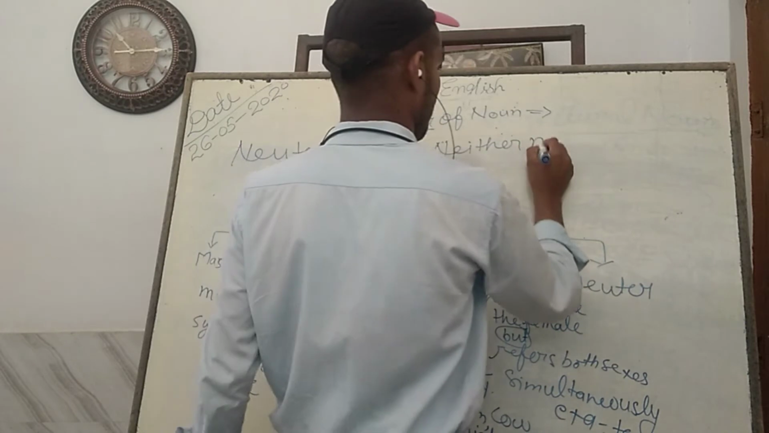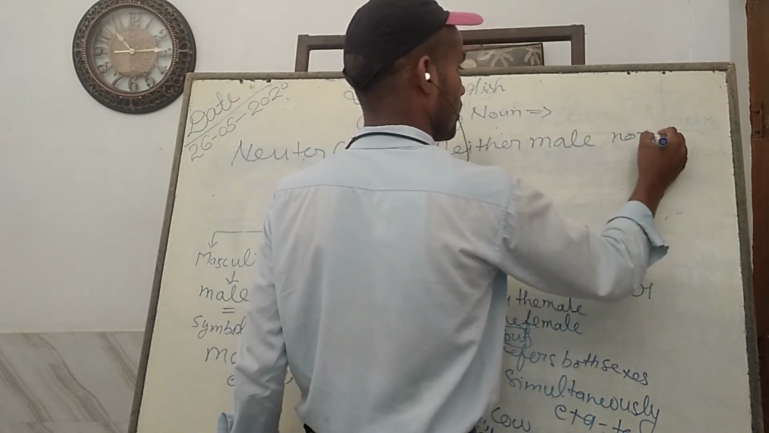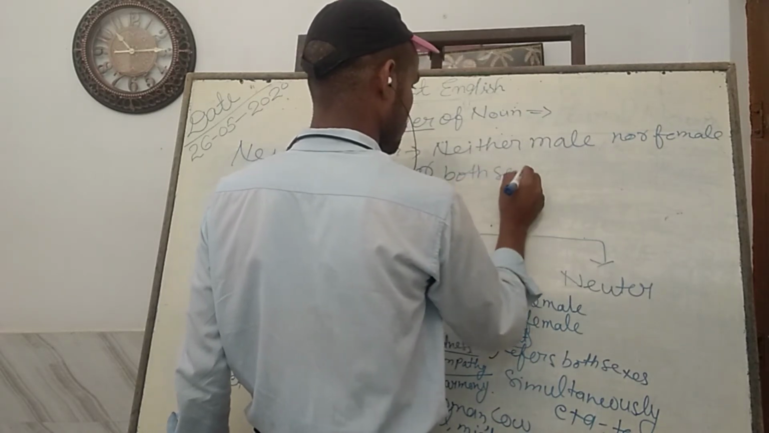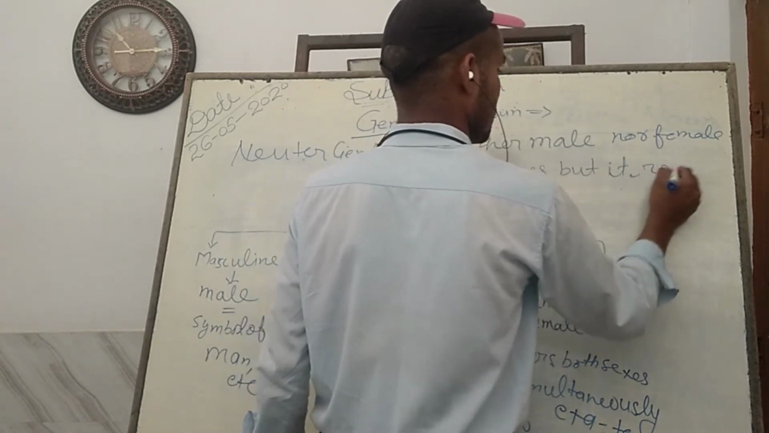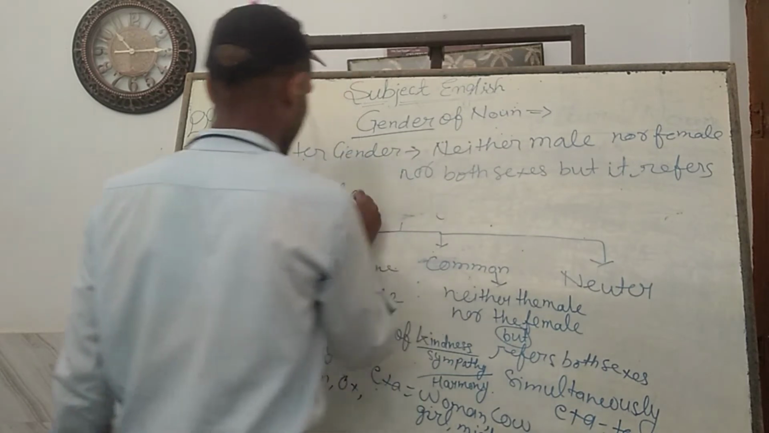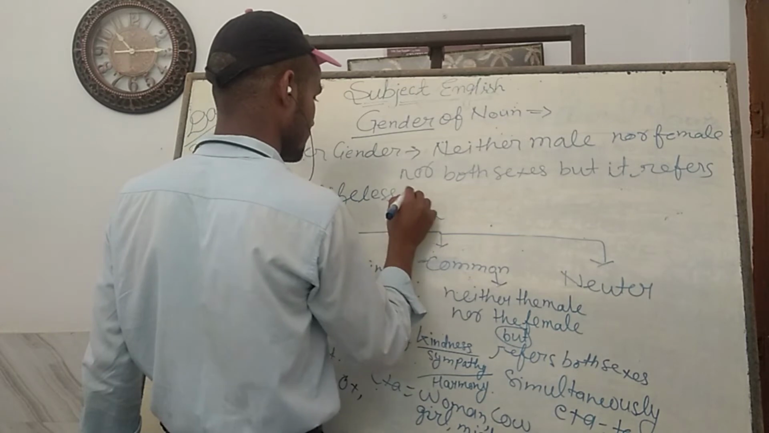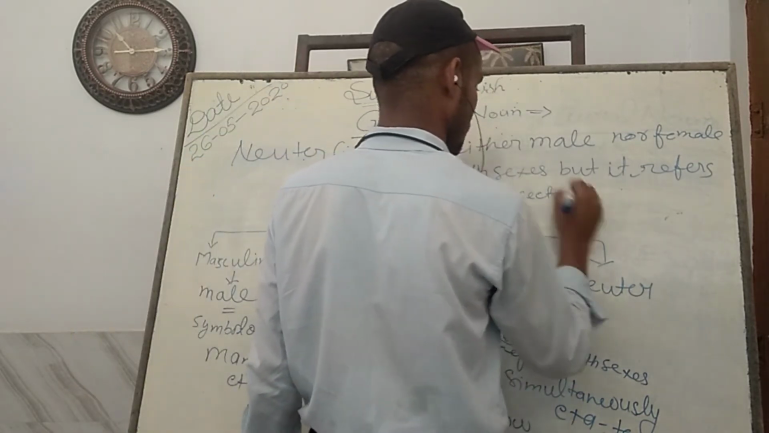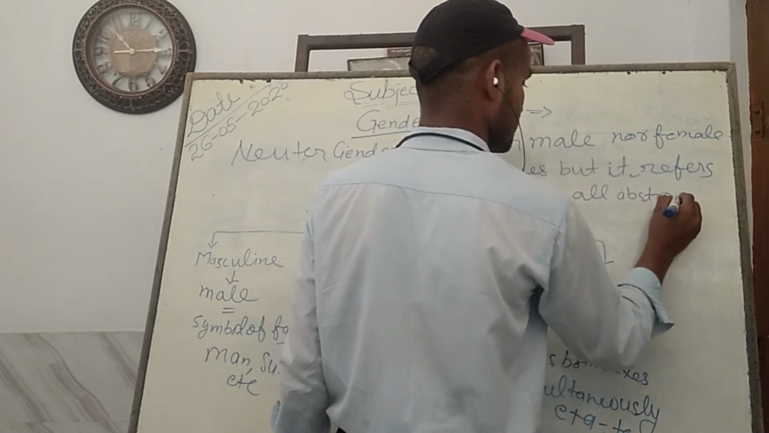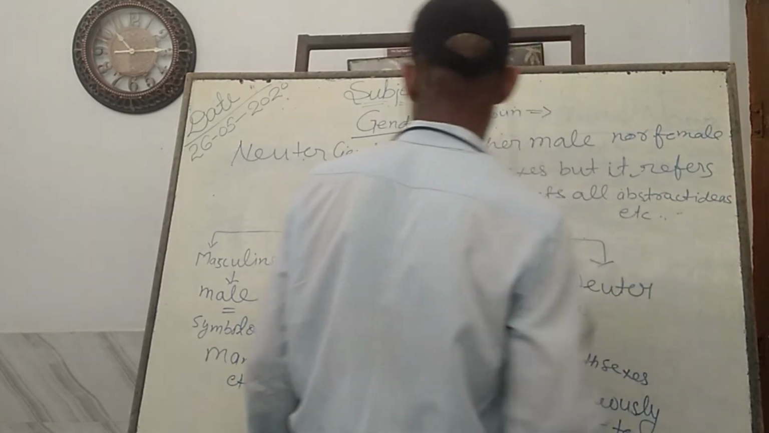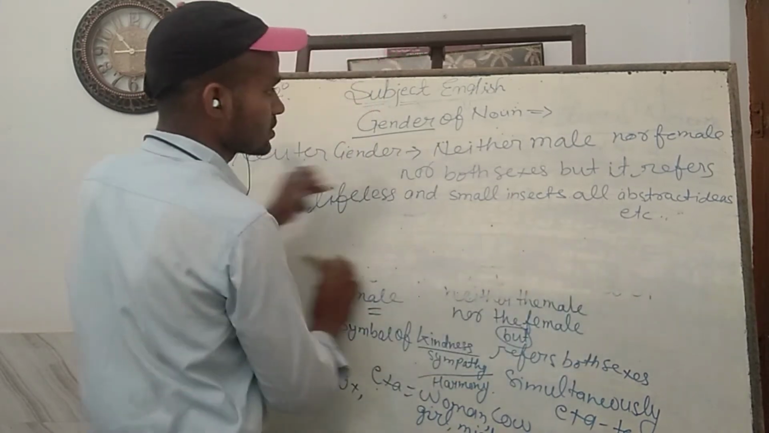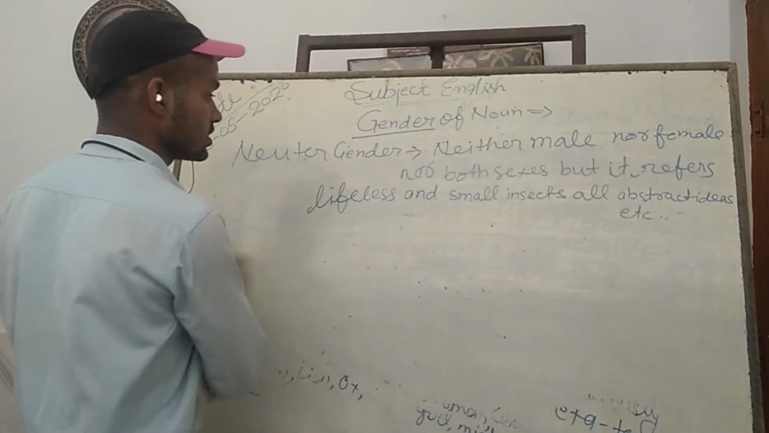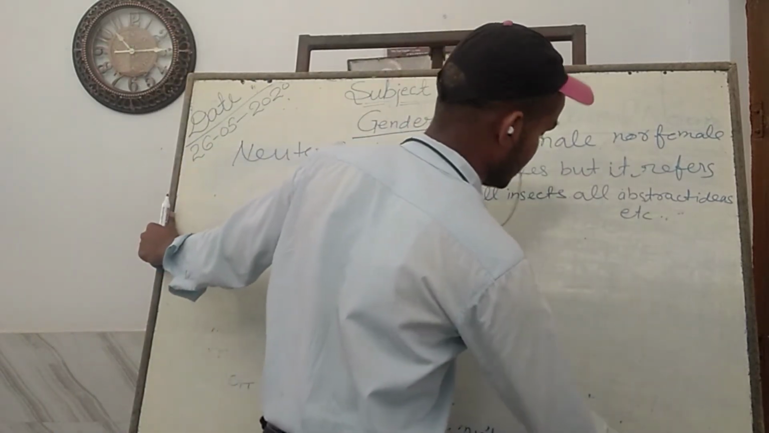neither male nor female nor both sexes, but it refers to lifeless things and small insects, all abstract ideas, etc. Neuter gender neither refers to the male race nor the female race nor both sexes like common gender, but it refers to lifeless objects, lifeless small insects, all abstract ideas, etc.